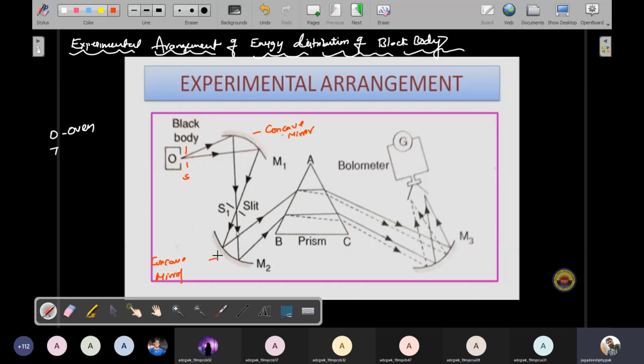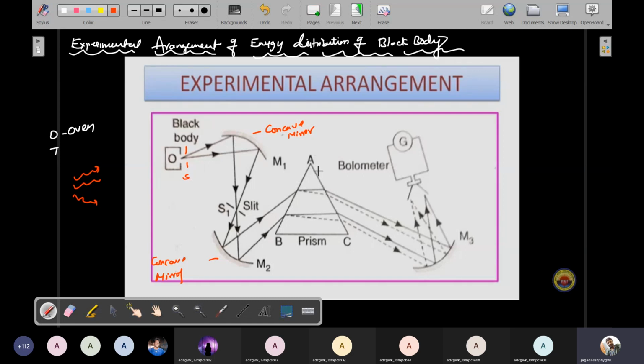So what is the use of the M1 and M2 mirrors? Simply, we convert it to a parallel beam. Generally the radiation is like light, so it is not a parallel beam actually. We want to convert it into a parallel beam by using the M1 and M2 mirrors. Now this parallel beam is directly focused at a prism ABC. This is called prism ABC.